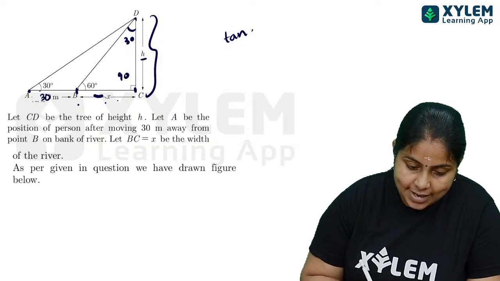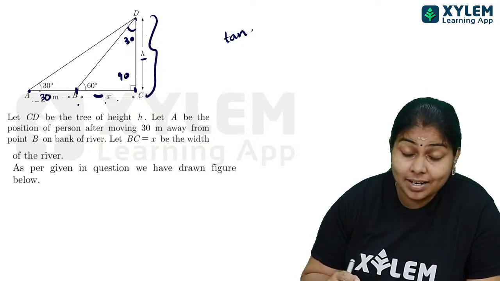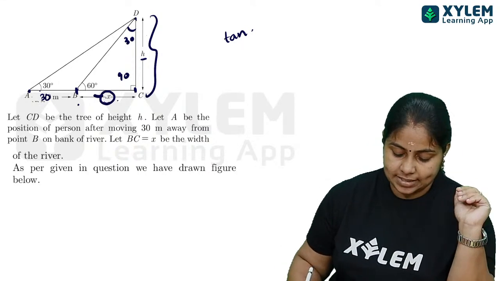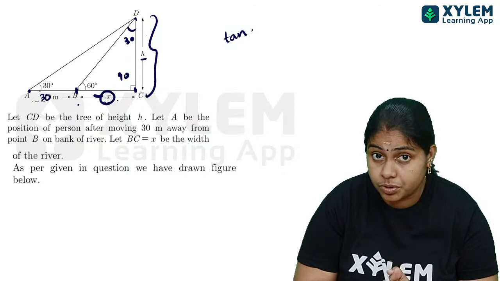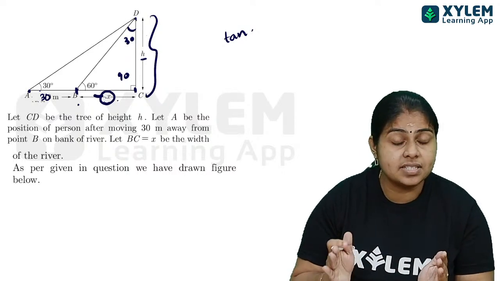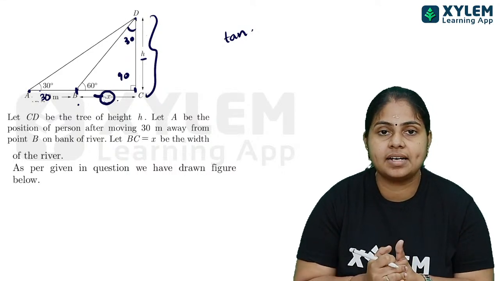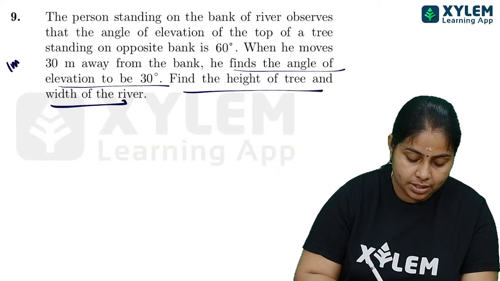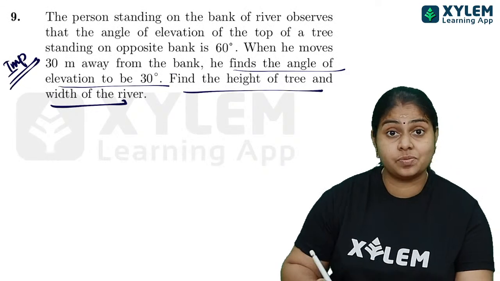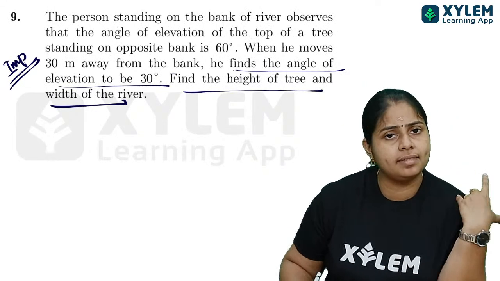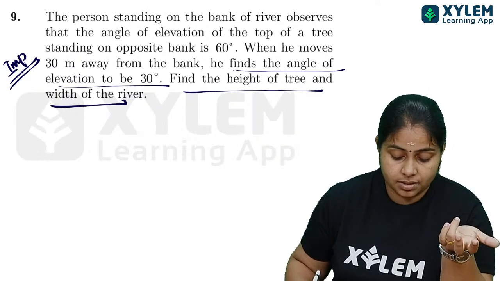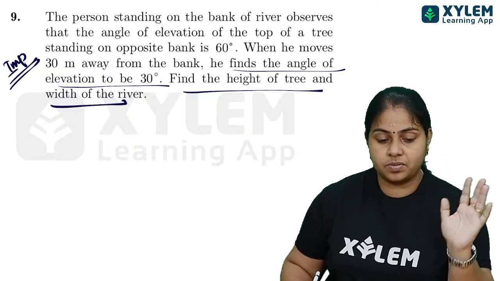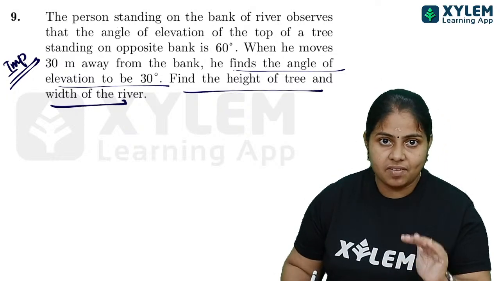So first of all, let me take the width of the river bank as x. And we have drawn the figure according to the conditions given in the question. This type of question is important. You can expect this question. Okay, this is a very important question. This type of question will definitely be there. That is application of trigonometry, you will be getting 6 marks from that, and one question of this type will anyway be there.